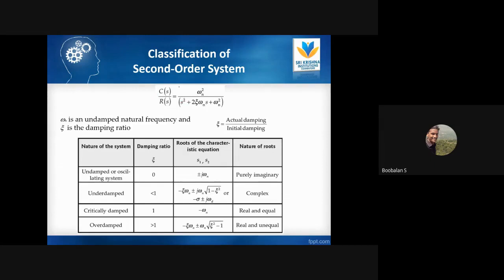For the second order system, we need to focus on the denominator of your transfer function. Whatever the maximum power of s is, that number is called the order. In this equation, the maximum power of s is 2. That's why it's called a second order system. This is a common overall general form of a general system, C of s by R of s, output by input, right? This is used all over the world. The common notational general format of the second order system will look like this.